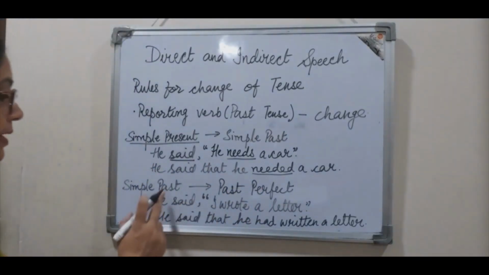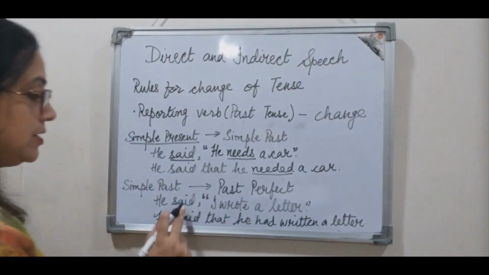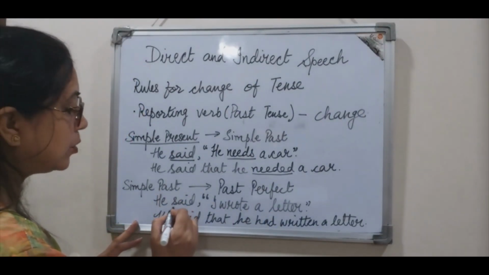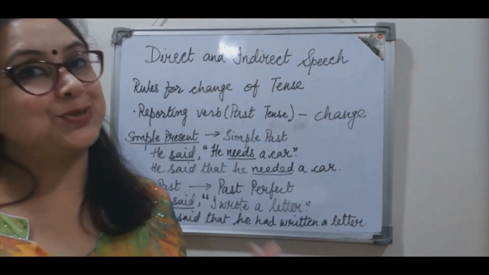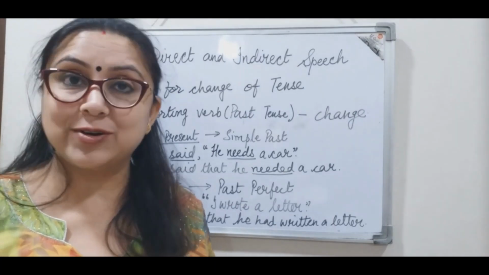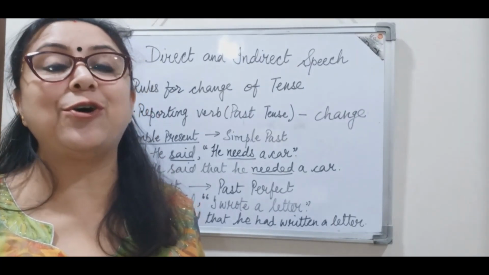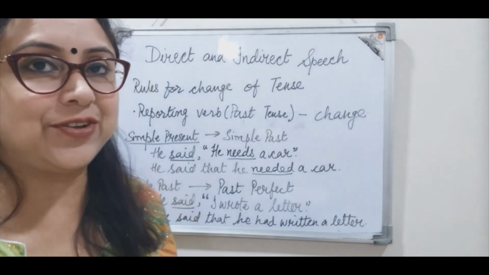As for example, he said, I wrote a letter. So here again, let us see the reporting verb. It's said, which is past tense. So definitely the tense form will change in reported speech when we change from direct form of narration to indirect form of narration.